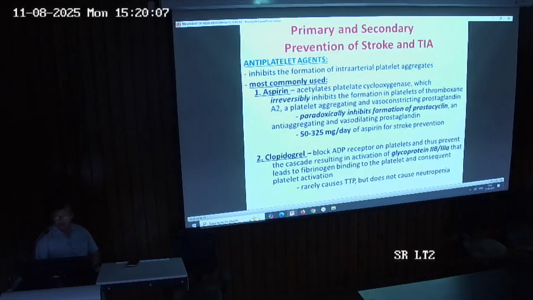Another drug is clopidogrel. Clopidogrel blocks the ADP receptor on the platelets and prevents the cascade resulting in the activation of glycoprotein 2B3A that leads to fibrinogen binding to the platelet and platelet activation. Clopidogrel can cause thrombotic thrombocytopenic purpura but does not cause neutropenia. So this is another drug apart from aspirin, that is clopidogrel.